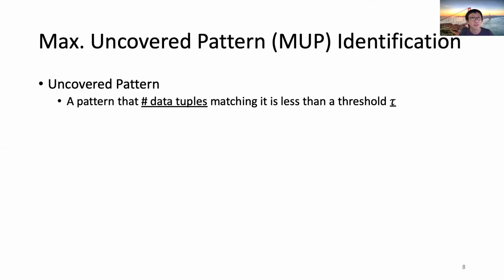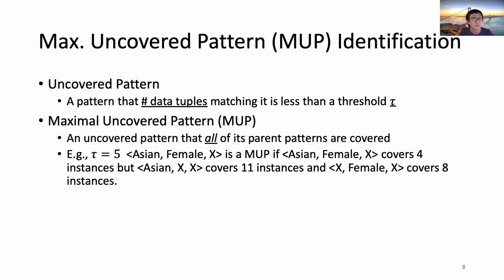An uncovered pattern here is a pattern for which the number of data tuples in the dataset matching this pattern is less than a threshold, tau. The maximum uncovered pattern, or MUP, is an uncovered pattern all of whose parent patterns are covered. Suppose tau is 5, then the pattern of Asian female is a MUP if this pattern covers only 4 instances, but both of its parents, Asian and female, cover more than 5 instances.